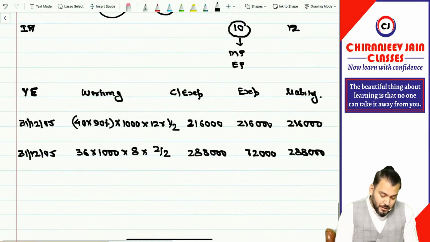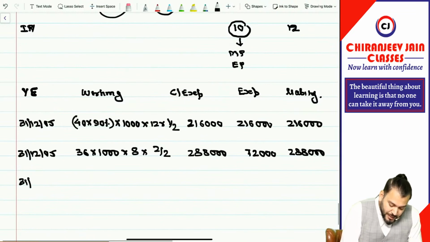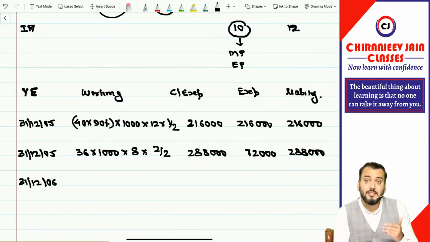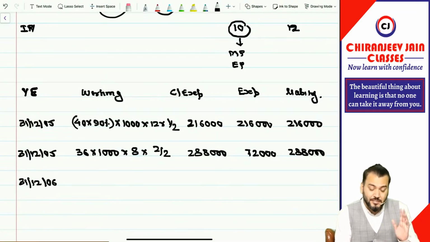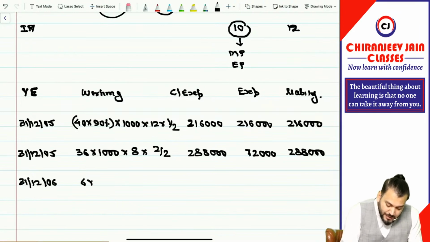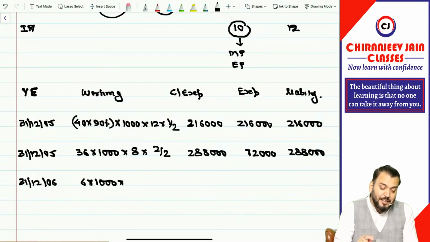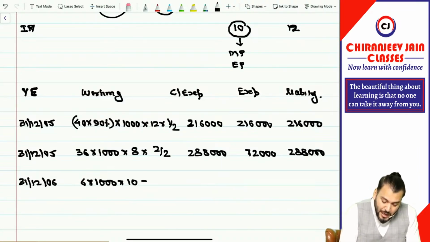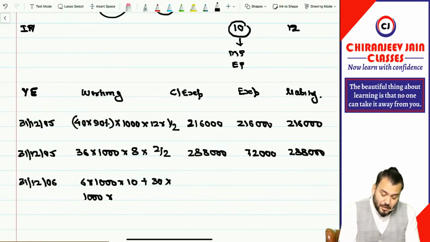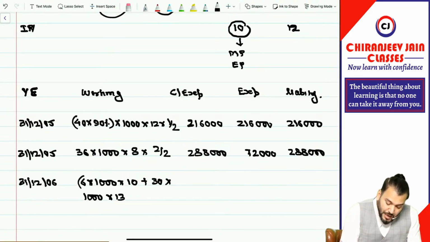Got it? Yes, sir. Now I'll come to the exercise period, 31st December 2006. In this, 6 employees have exercised and 30 employees have not exercised. So for 6 employees, payment will be done based on intrinsic value. Intrinsic value is how much? It is 10. Understood? And for 30 employees, valuation will be done based on fair value. This is the difference. Correct. So into 13 we'll do. Have you understood this point?